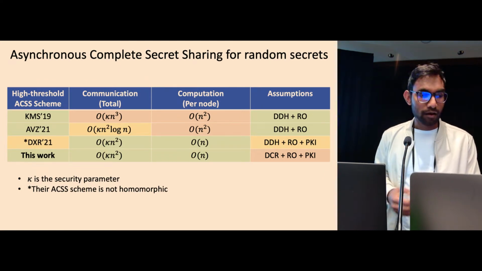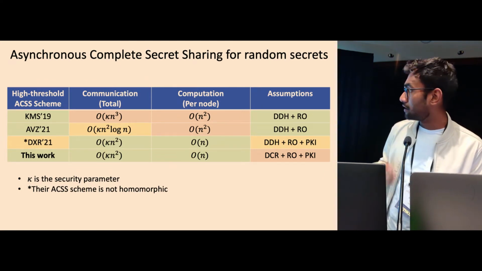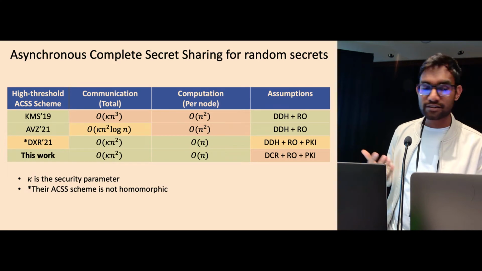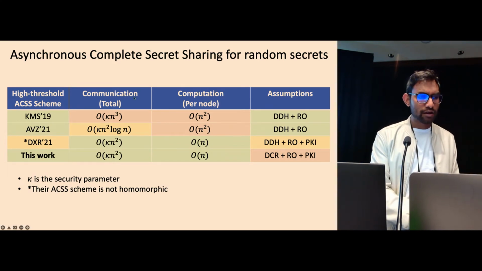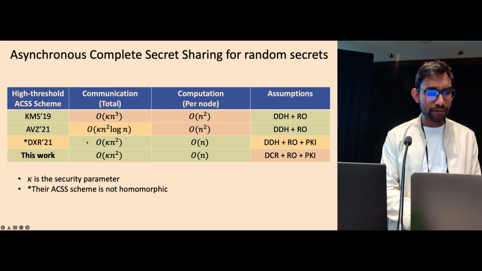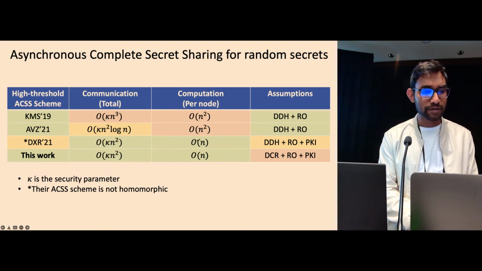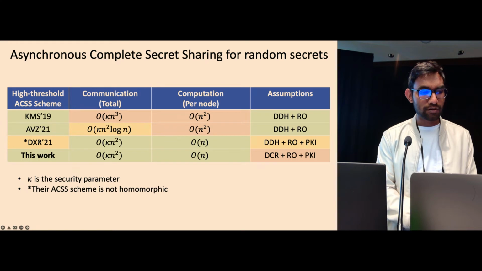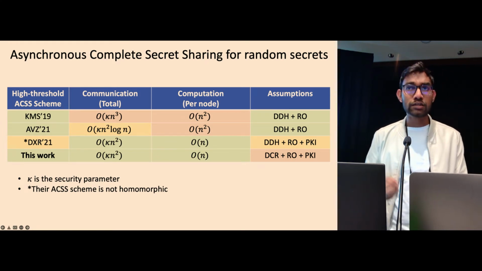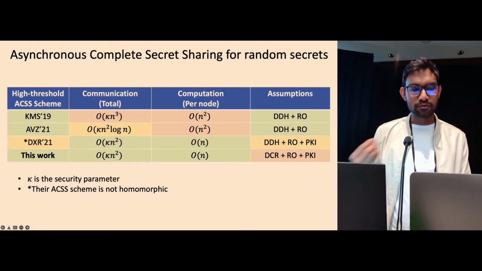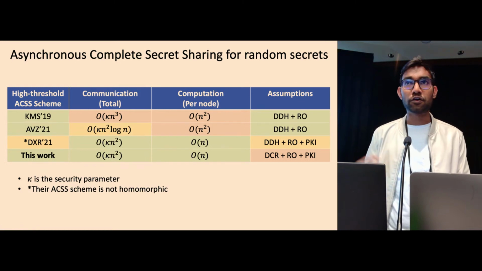While designing a DKG, we also designed another primitive, which is asynchronous complete secret sharing for a random secret. There are other protocols which have good communication costs, like kappa n squared and order n computation per node. But these works have ACSS which is not homomorphic, and we crucially use this homomorphism property for our asynchronous DKG.